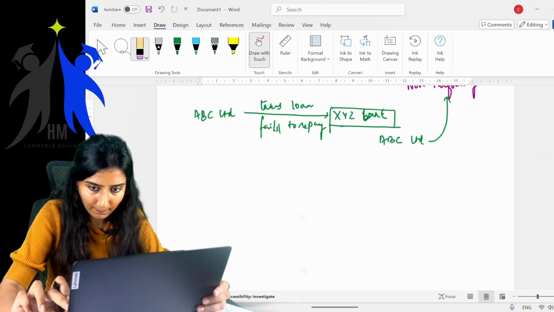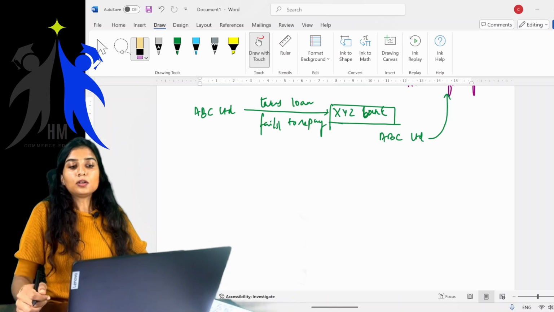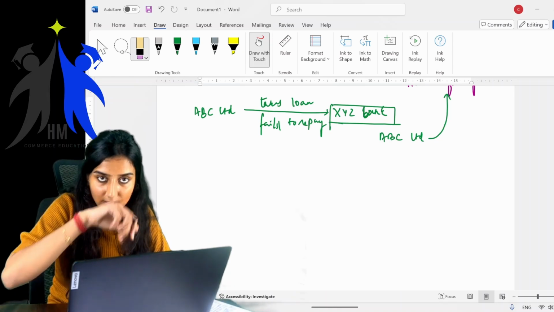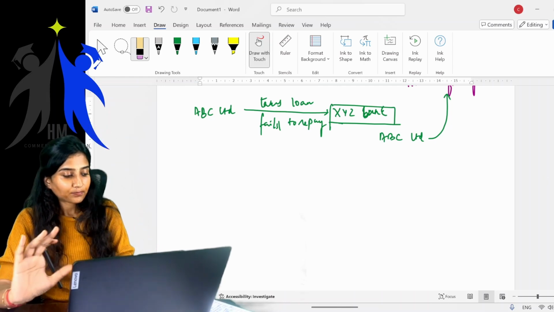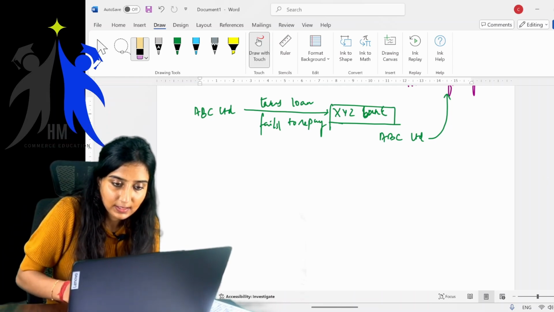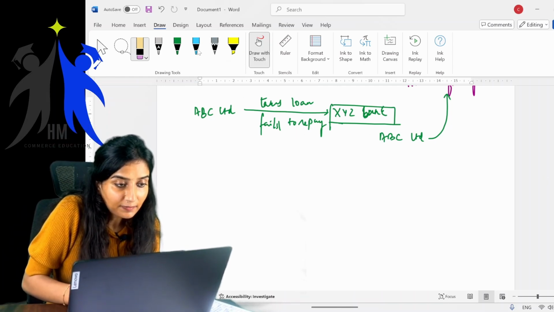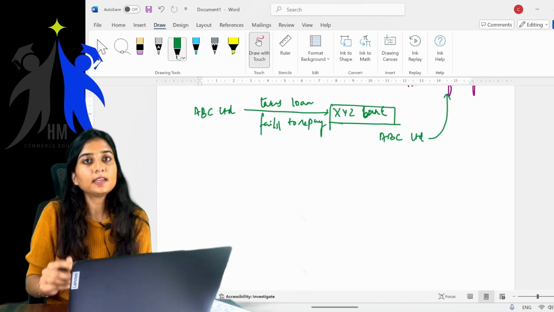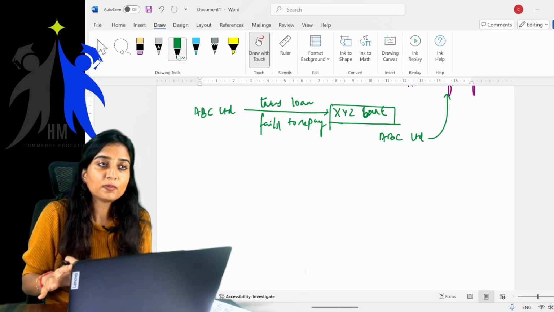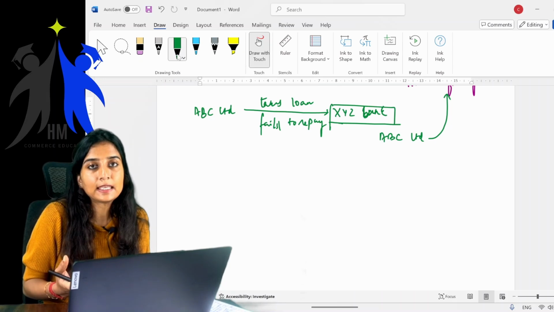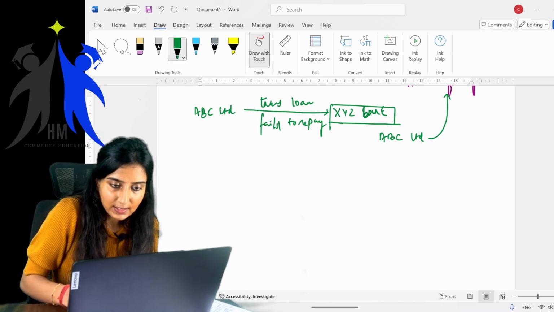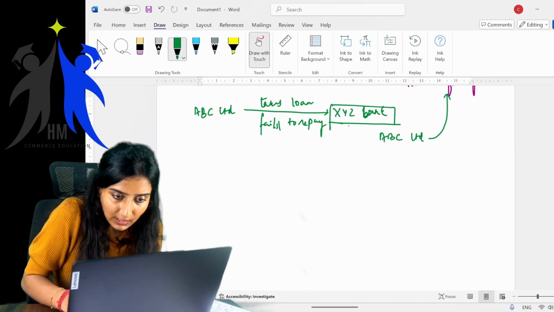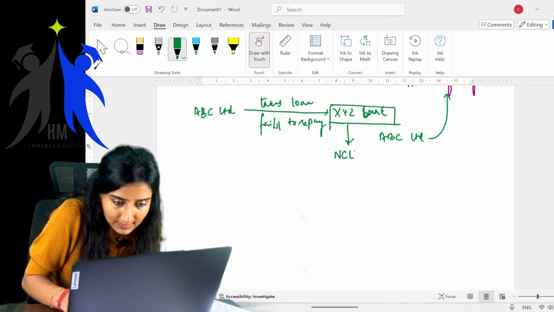Okay. So now, ABC is classified as a non-performing asset in the books of the bank. Now what happens is, this XYZ Bank, if there was no IBC, it would have taken a very long period, and it was not easy for the banks to recover the amount. But now, because IBC is introduced, this bank will approach NCLT.